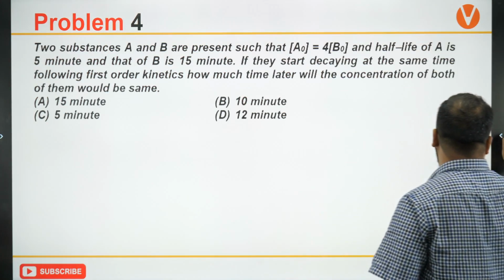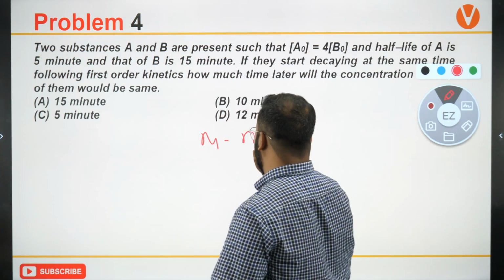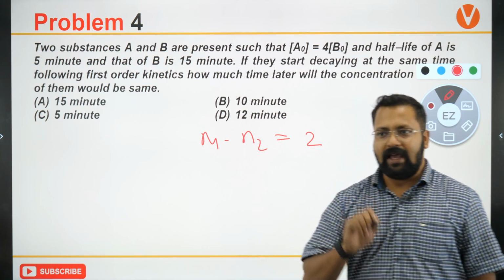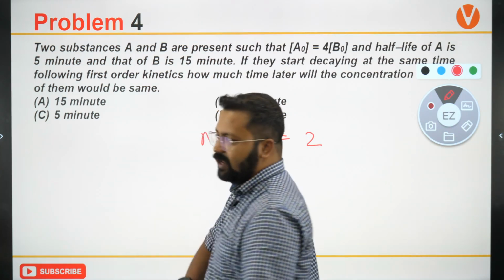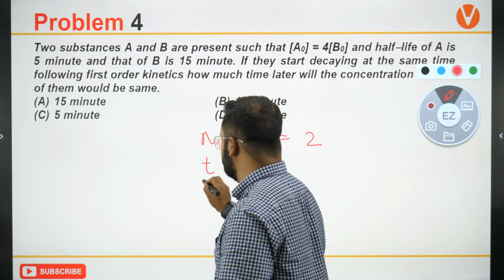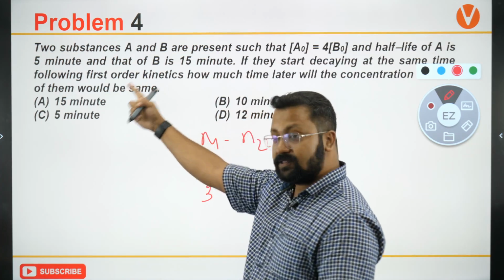What we wrote here: n1 minus n2 is equal to 2. What is n? N is the number of half lives. Number of half lives will be equal to total time for which the reaction goes divided by the half life. So for the first reaction, half life is 5 minutes.